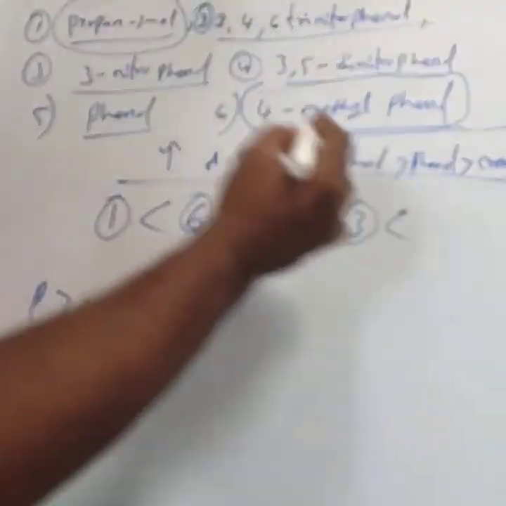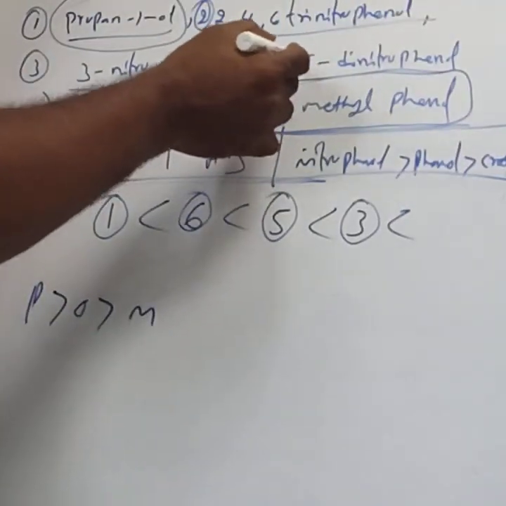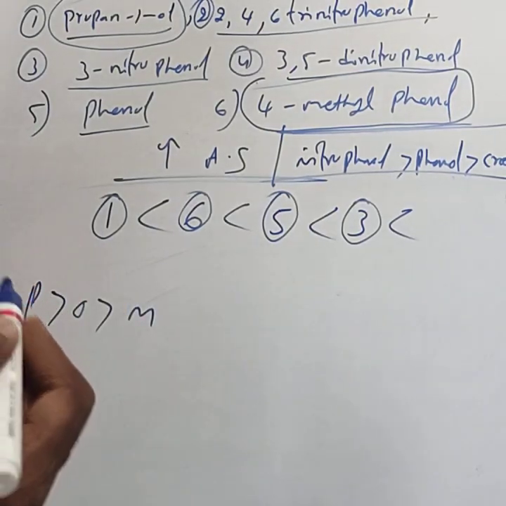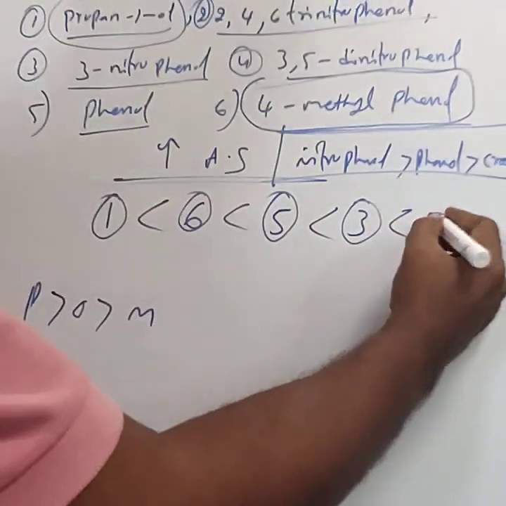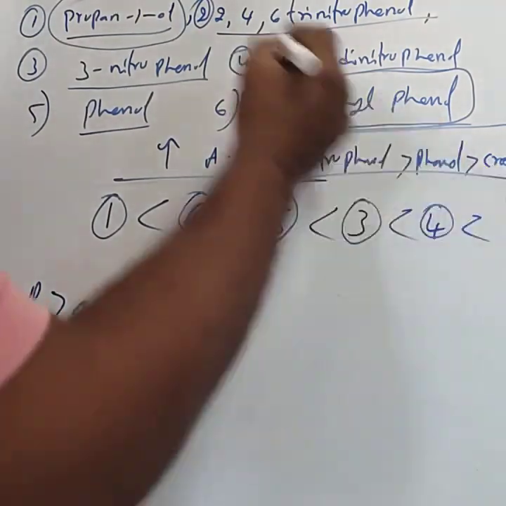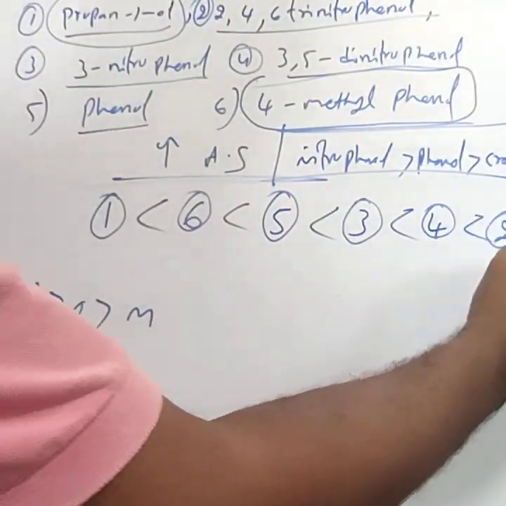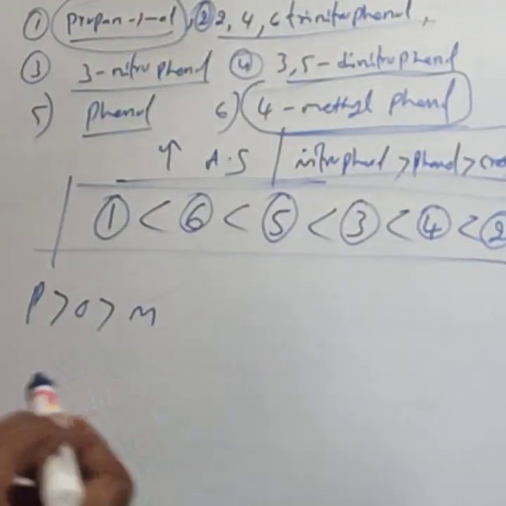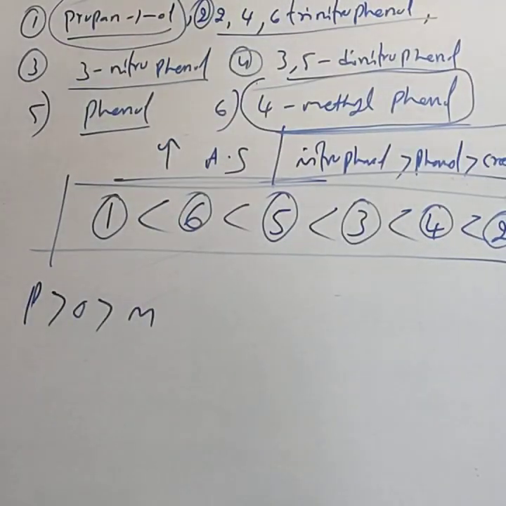As the number of withdrawing groups increases, acidic strength also increases. Based on that, next is the fourth compound, and finally the second compound, which is the most acidic. This is the increasing order. This is about the acidic strength of phenols. In the next class, we will study the electrophilic substitution reactions of phenol.